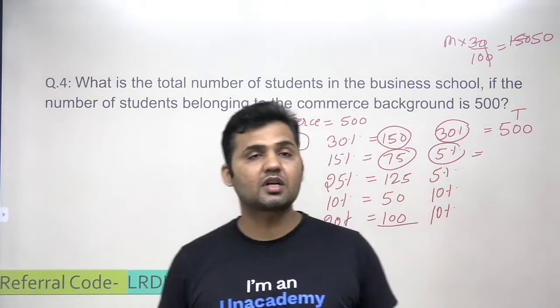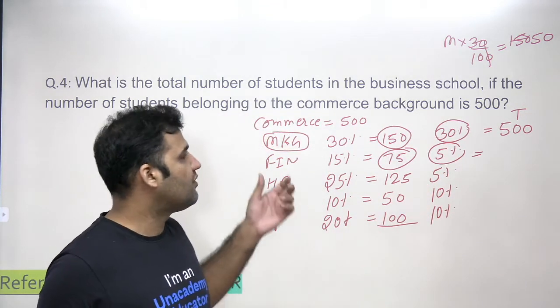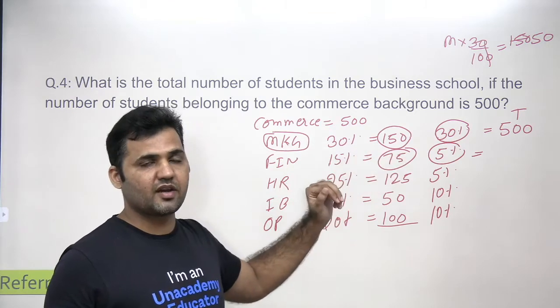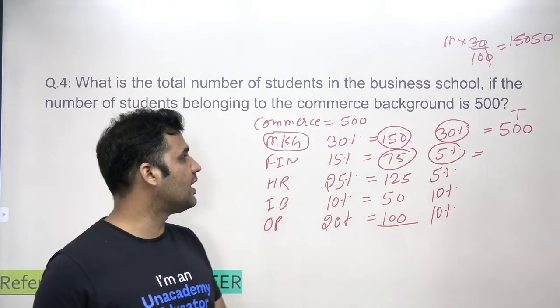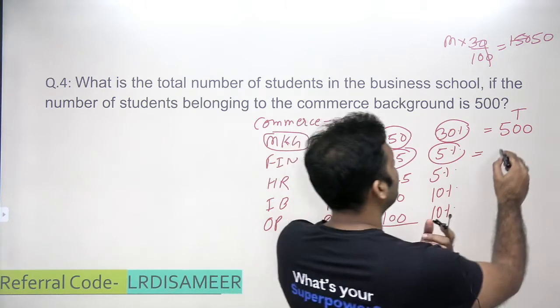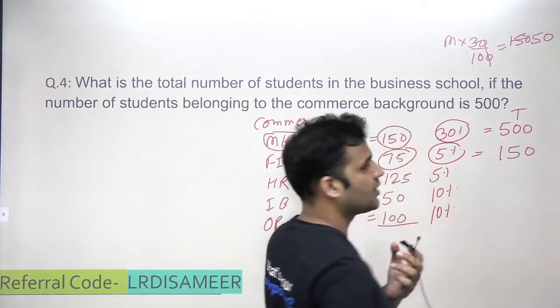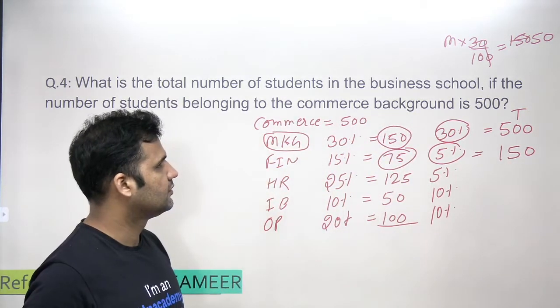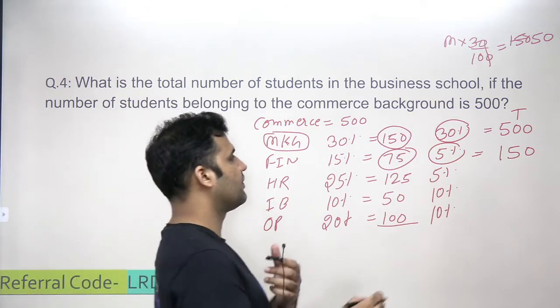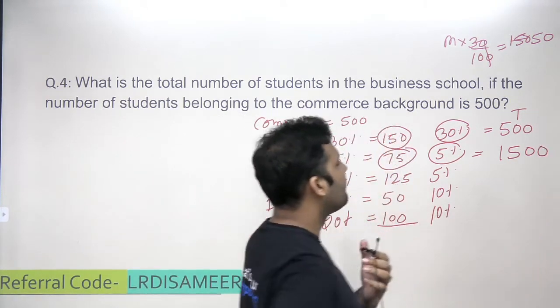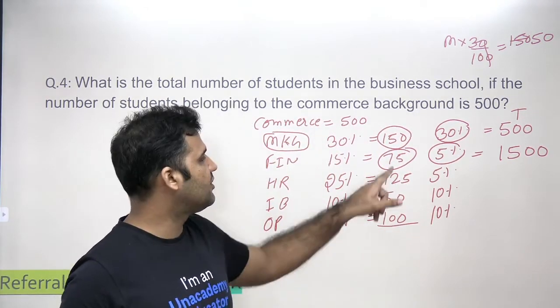Now 5% of what value is 75? 5% of the total number of students in finance is equal to 75. So 5% of what value is 75? That value will be equal to 1500. Sorry, 1500, not 150. 1500, right? 5% of 1500 will be 75.